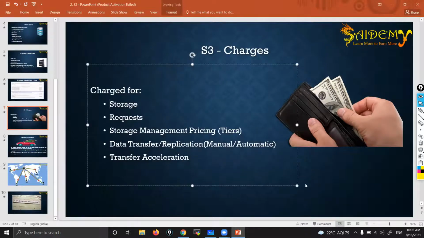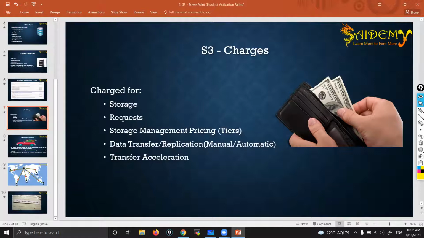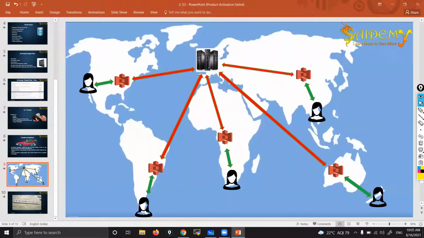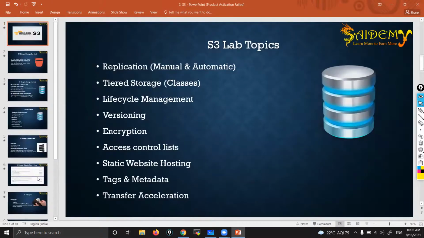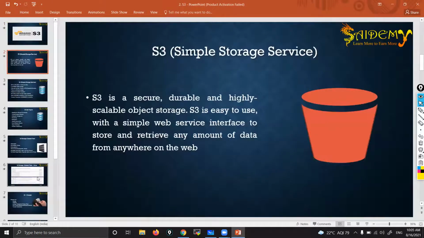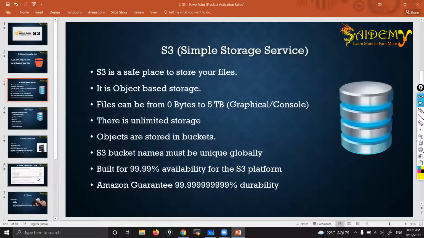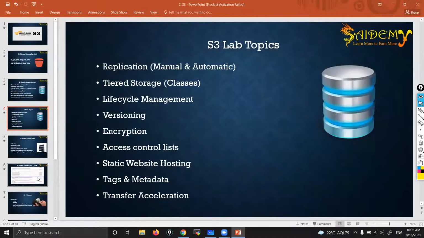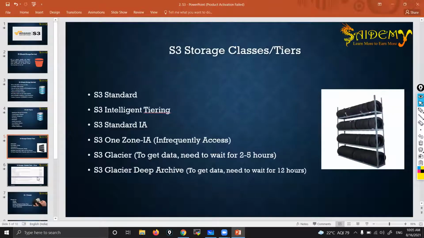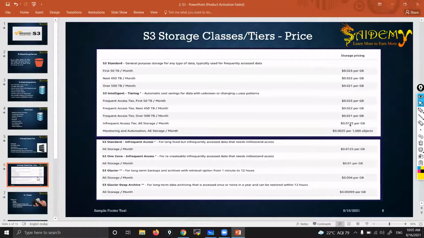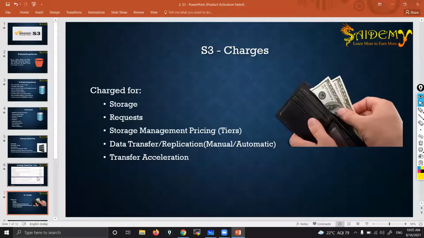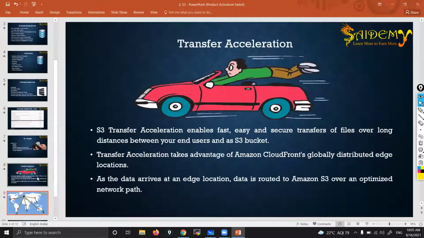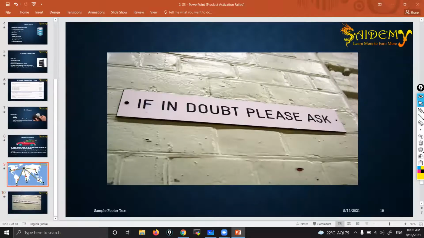I hope you understood, right? Yeah. So these are the theory part of S3. So all we have discussed. See, this one we have seen the definition. Then these are the advantages of storage. These we have already seen. Then these are extra features that we are getting in S3. Already we have seen. And different storage classes, tiers. This is the pricing model and charges and transfer acceleration and that image. Okay. So this is theory.